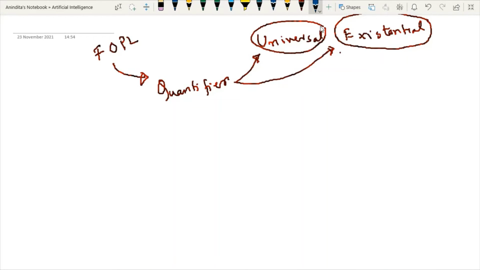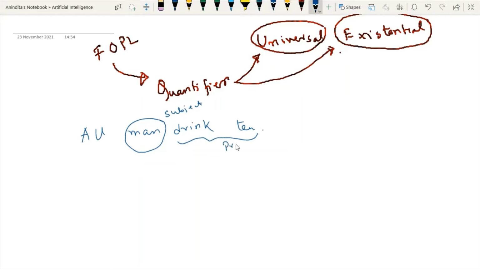Say I'm giving you one example. All men drink tea. This is the statement. In this statement, this is the subject and this part is the predicate. But here we have one extra word, that is "all". So whenever you have this kind of scenario, you have to use the universal quantifier, right? What is the universal quantifier? I will tell you.